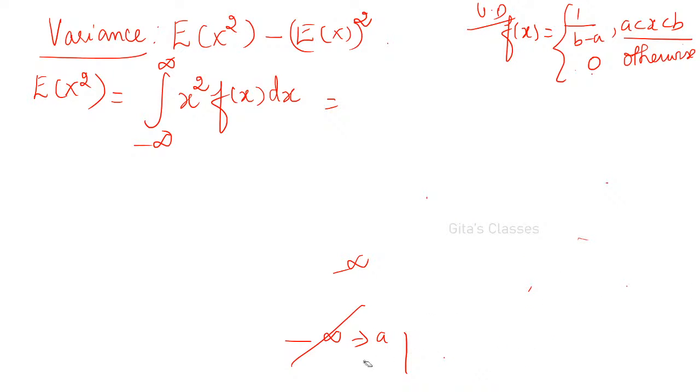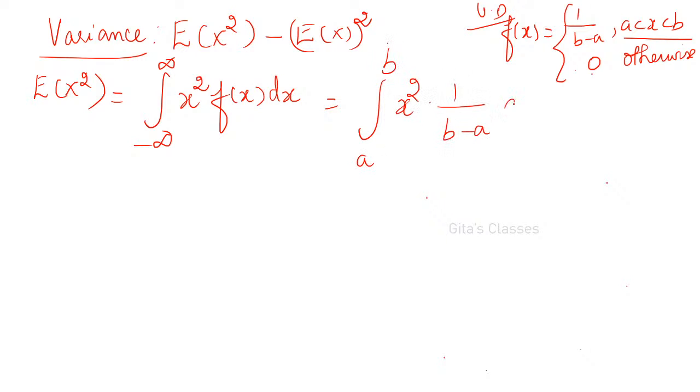Therefore, this is equal to the integral from a to b. I am not going to write all the three; I am writing wherever it is defined, that is a to b, x squared into 1 by b minus a into dx. Understood? So this is equal to 1 by b minus a taken outside, and the integral a to b of x squared dx.